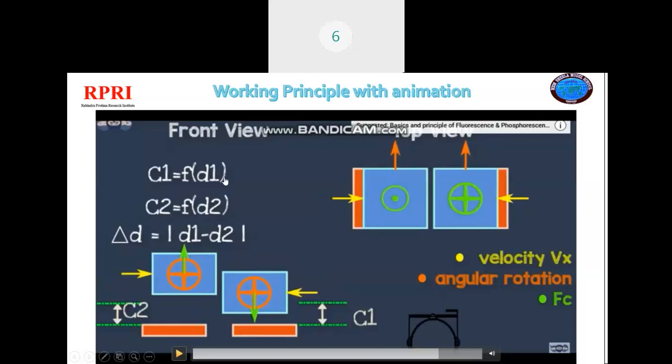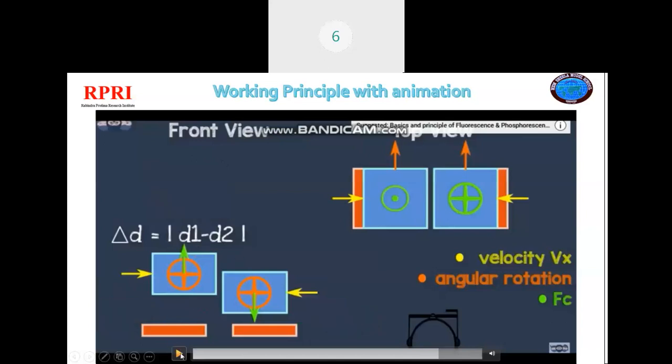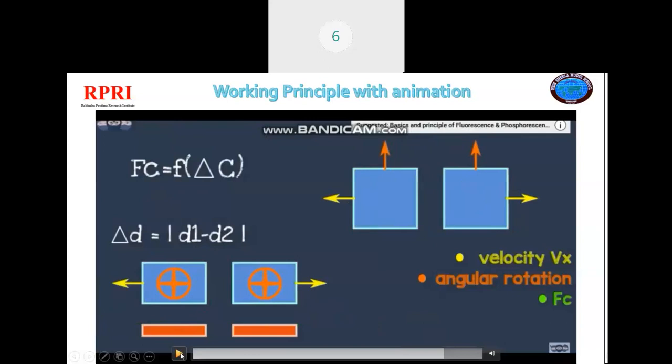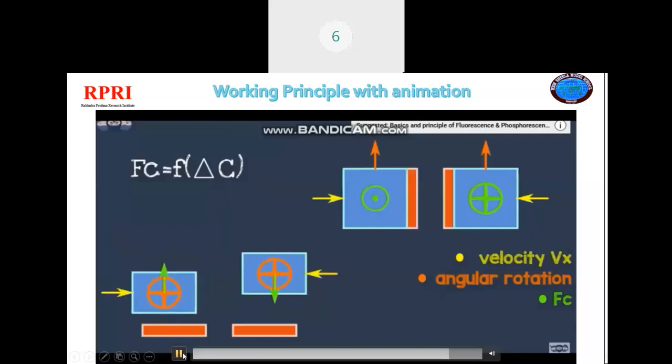To calculate the capacitance, we first need to calculate the displacements. We can tell from this that capacitance 1 is a function of displacement 1 and capacitance 2 is a function of displacement 2. Then delta D, the modulus of the difference between the two displacements, is calculated in order to calculate the Coriolis force. The Coriolis force is finally calculated as a function of delta C, the difference between the two capacitances.